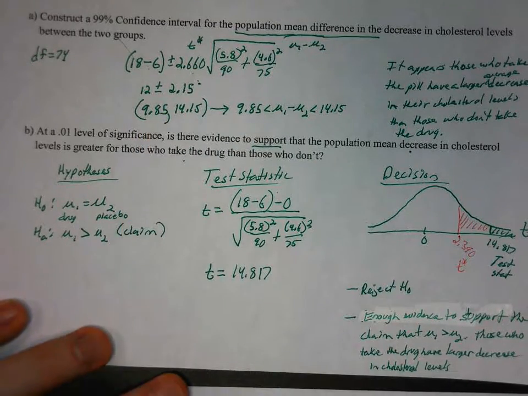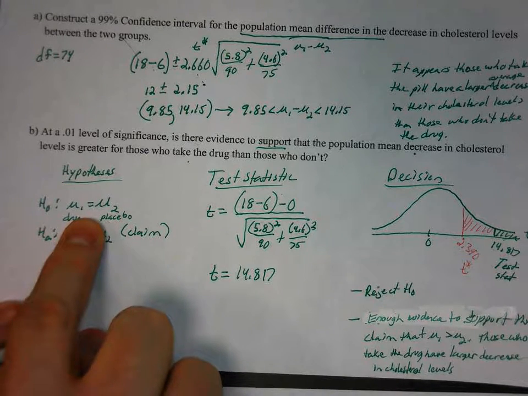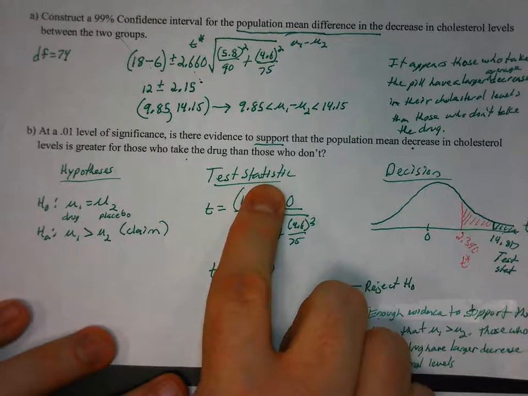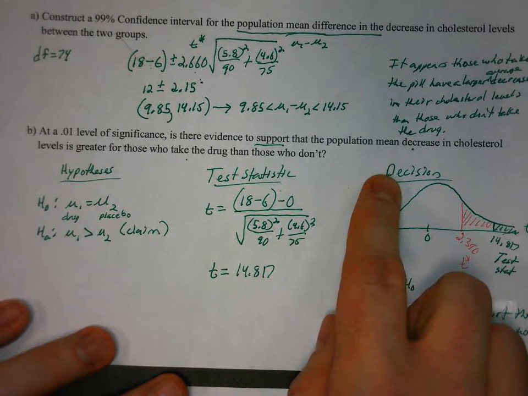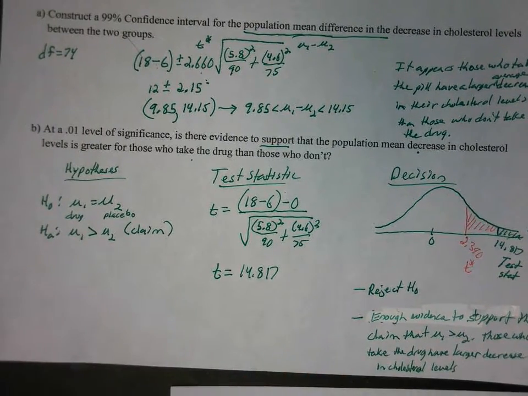For a hypothesis test, you construct your hypotheses. Mu1 equals mu2 is generally going to be your null hypothesis. And then you calculate your test statistic and then make a decision. So again, the process is still the same. It's just that you have a few different concepts and formulas going on.